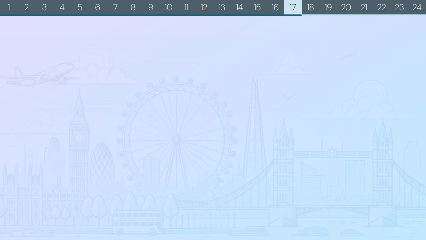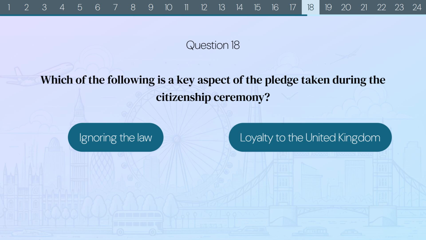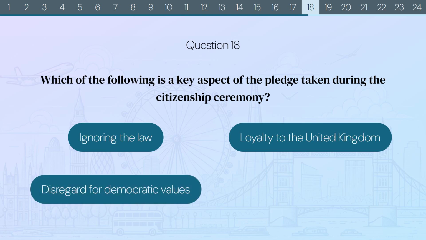Question 18. Which of the following is a key aspect of the pledge taken during the citizenship ceremony? Ignoring the law, loyalty to the United Kingdom, disregard for democratic values, or promise of wealth?